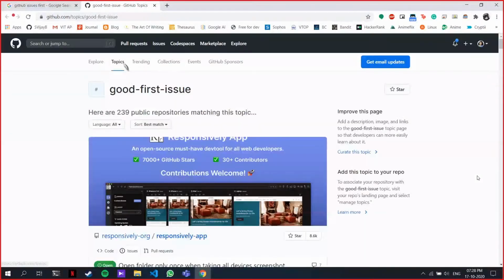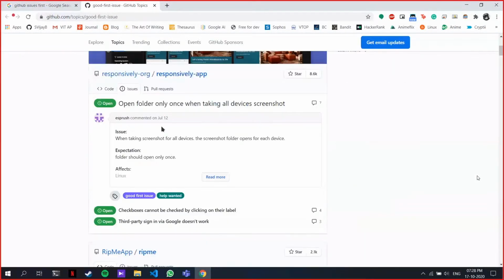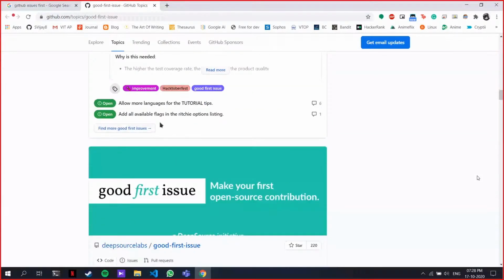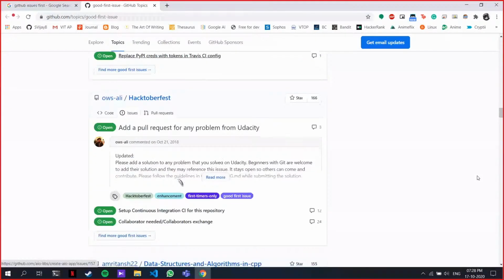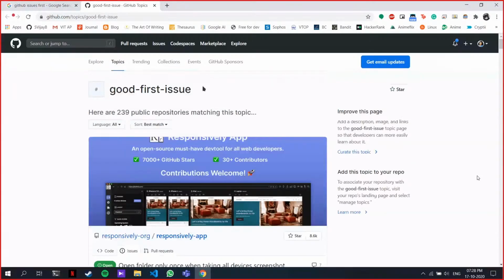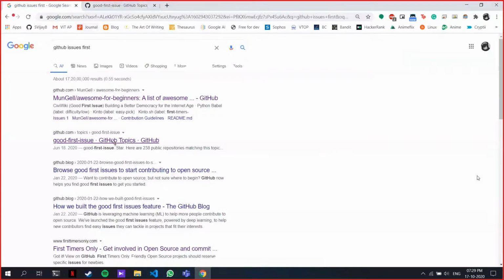Just go to topics, good first issues. That's what you need to look for, and you can find all the different issues they're asking for. This is how you start making your first contribution to GitHub or open source. Can we filter issues for beginners or advanced? Yeah, for beginners, it's called good first issue. You can find it in GitHub topics.